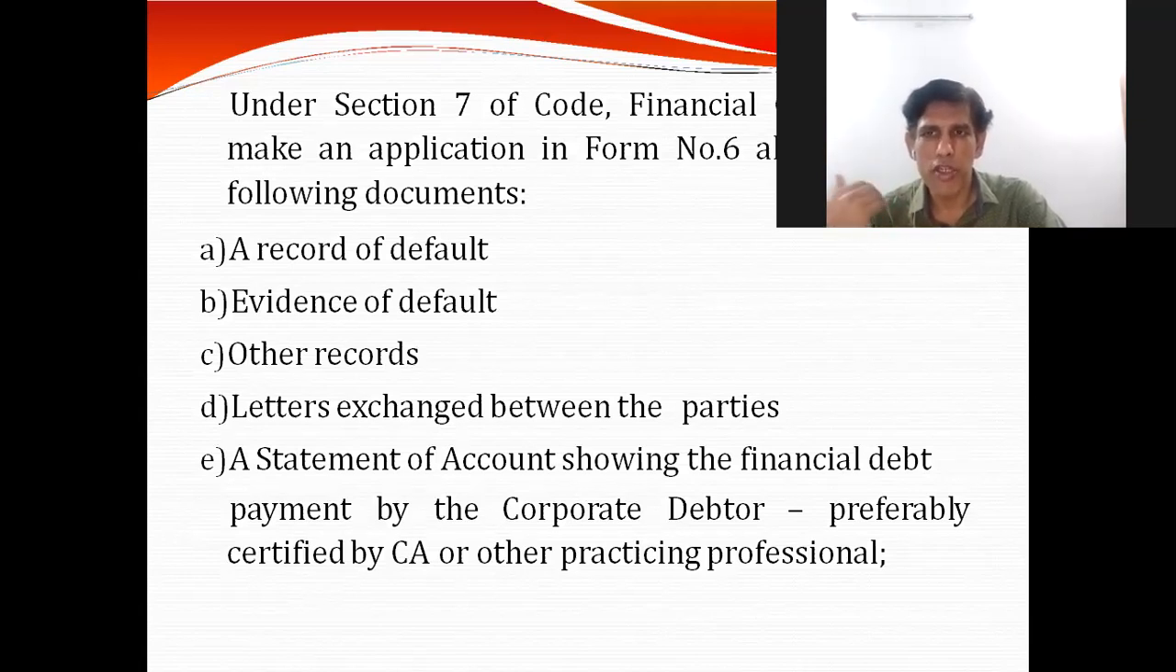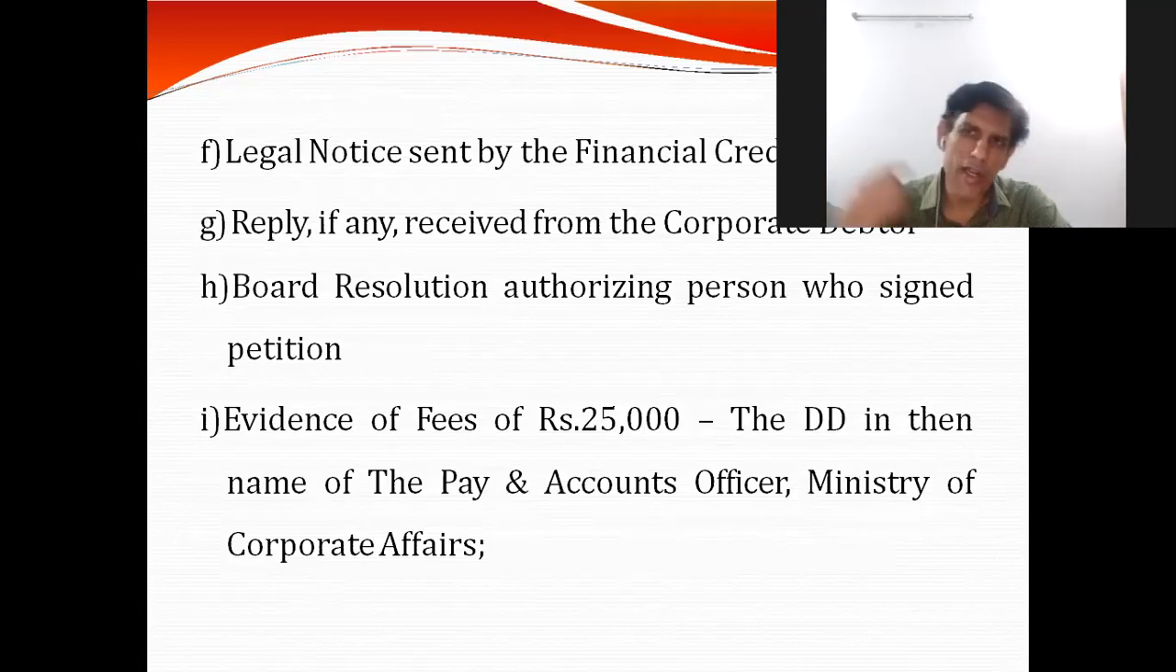Then whatever communication has been exchanged between the parties regarding the payment part will again be submitted. Then a statement of account showing the financial debt payment by the corporate debtor, that this amount was given to this party, and that can be certified by a professional. Then whatever legal notices have been sent in due course when the default occurred by the financial creditor, and any reply which has been received from the CD. Finally, certain permission, which consists of the board resolution authorizing the person who will sign the petition.